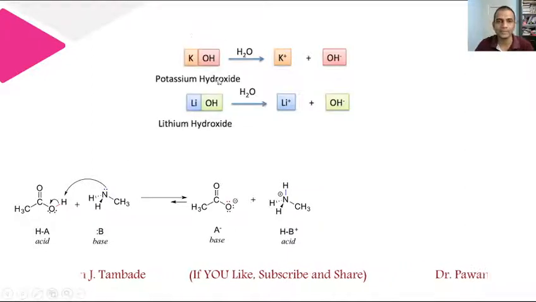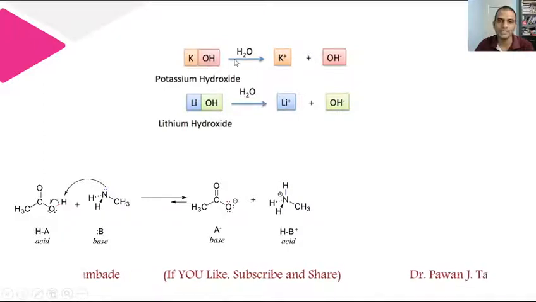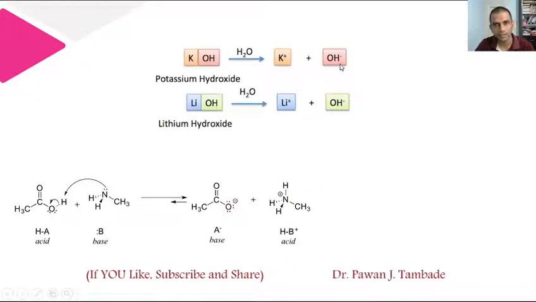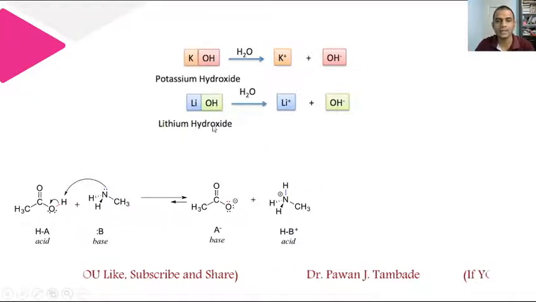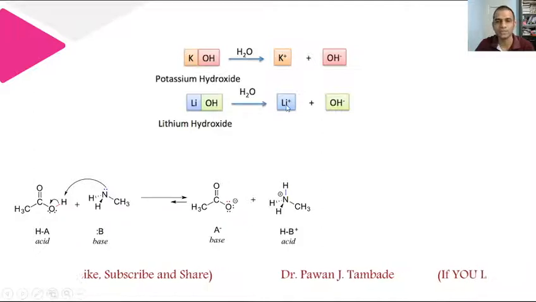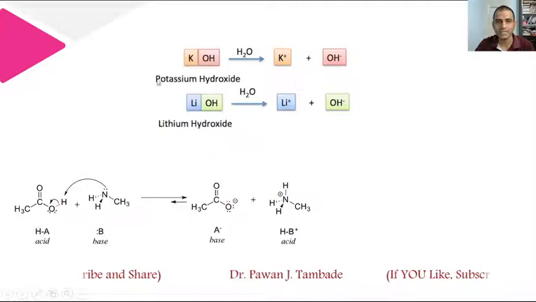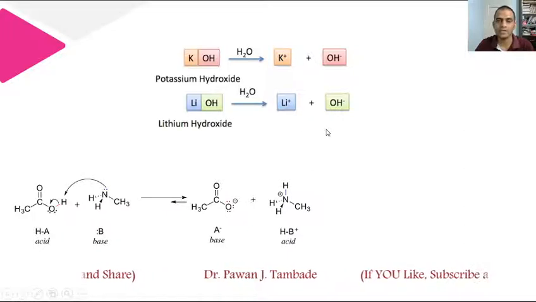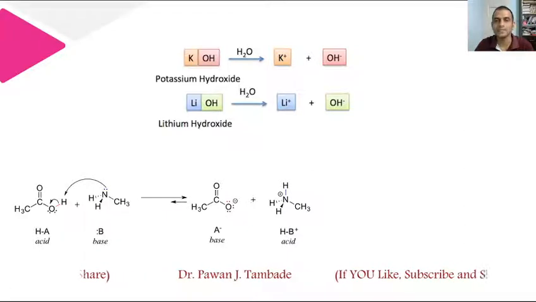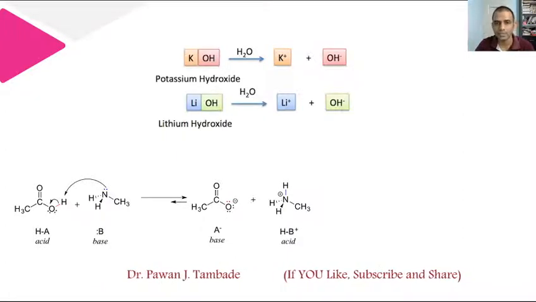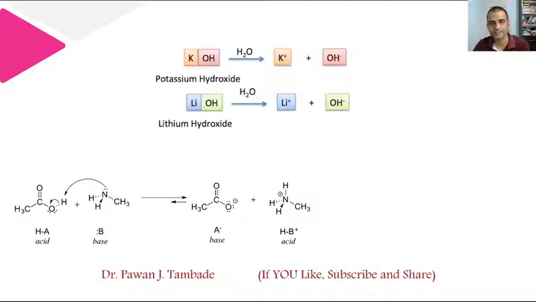If you look at this example, in this case KOH, that is potassium hydroxide, is added in water so that it produces K positive and OH negative ion. Likewise, when lithium hydroxide is added in water, it produces lithium monopositive and OH negative ion. So in both these reactions, KOH and LiOH have a tendency to produce OH negative ion in aqueous medium, so they are acting as a base.